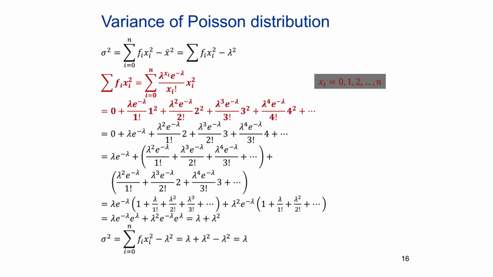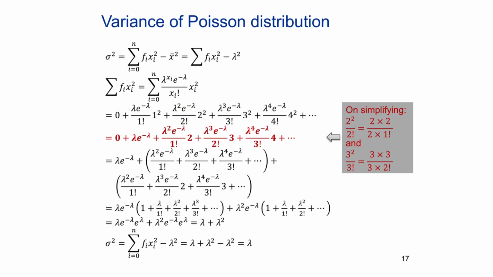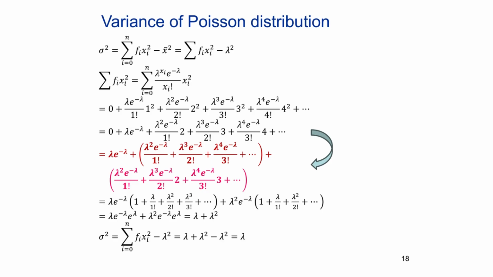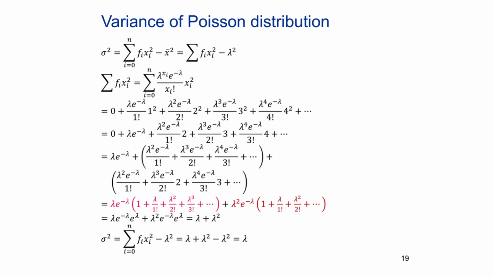Substituting the values of x subscript i equal to 0, 1, 2, 3, etc., up to n, we get the expression here. On applying the simplification as shown, we get the expression here. On rearranging the terms with one of each term together and the remaining separately, we get the expression here. Taking out lambda times e raised to minus lambda from the first group and lambda squared times e raised to minus lambda from the second group, we get the expression here.